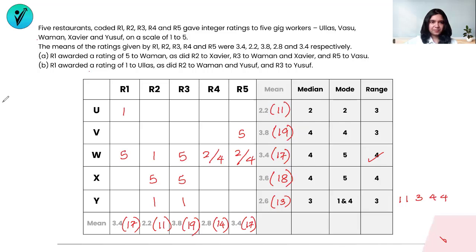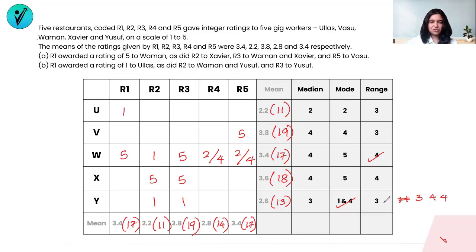My next most filled numbers are X and Y. For Y, we already know that the lineup is 1, 1, 3, 4, and 4, right? Can I fix the rest of them? So 1 and 1 is already taken care of. The mode is 1 and 4, which we have seen as well. The median is 3, so 3 is going to be somewhere.